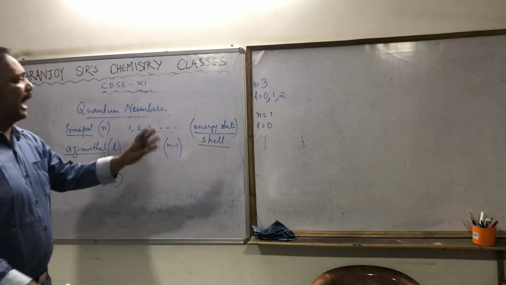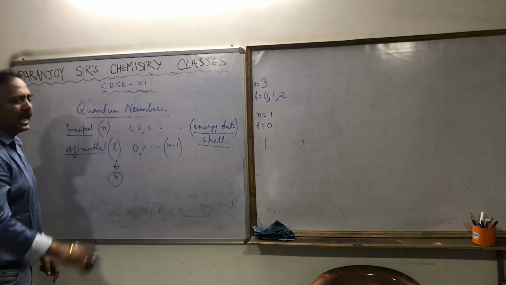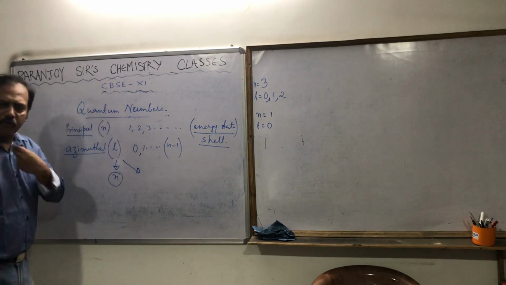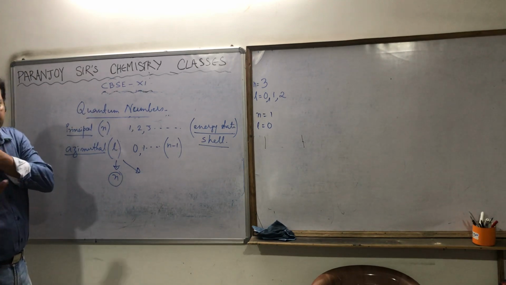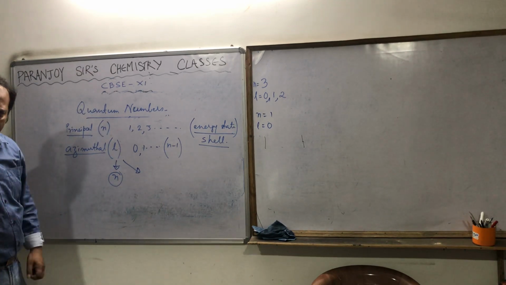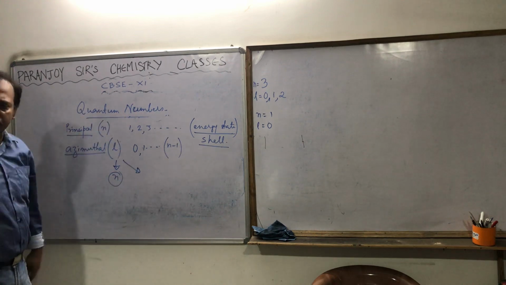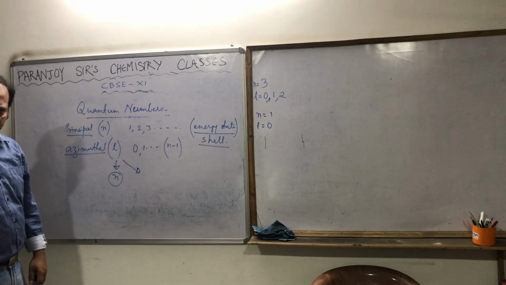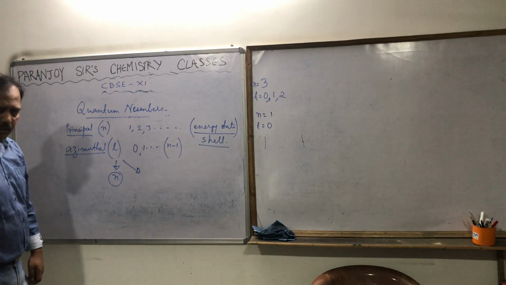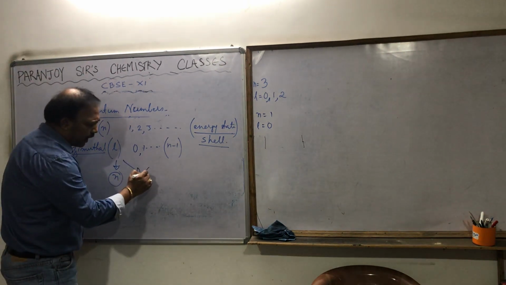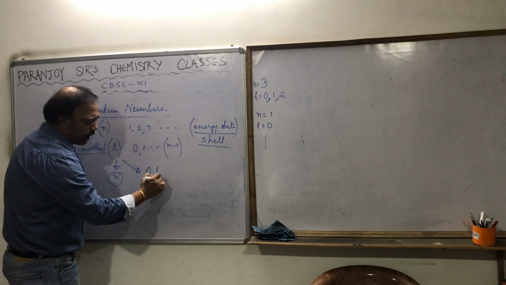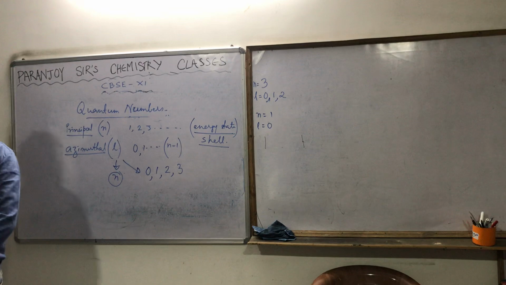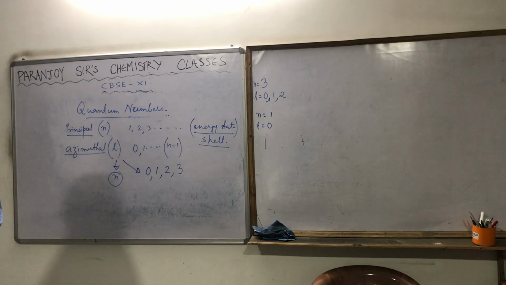Now let me tell you, l can have 4 values. Whatever elements are there, we can explain all the elements by the 4 values only. It might have more than 4 values also, but 4 is sufficient for us to explain every element. The 4 values possible are 0, 1, 2 and 3.